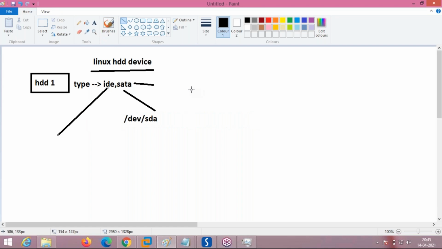You know, in a desktop environment also you have IDE hard disk, SATA hard disk, and now SSD hard disk. Remember, SSD, solid state device, is also a hard disk.